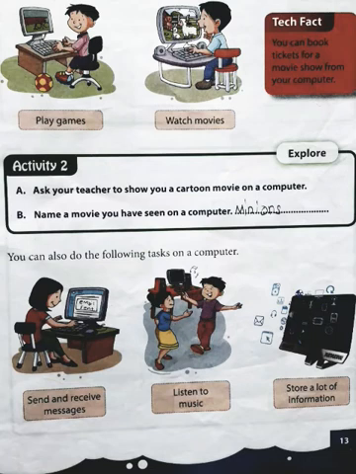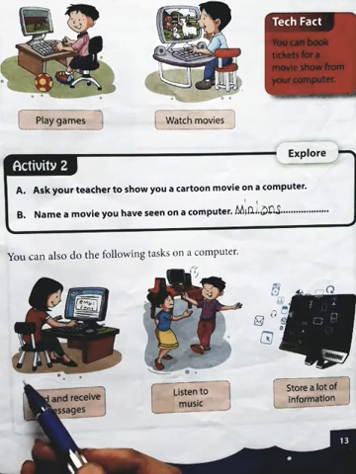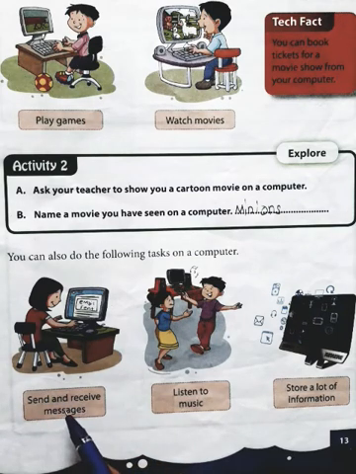Dear students, you can also use the computer for the following tasks. So the first task is send and receive messages. Dear students, we know that we can send messages from a mobile phone also.